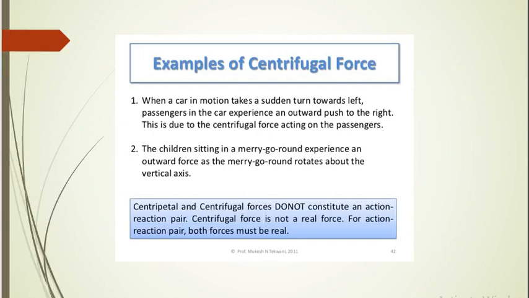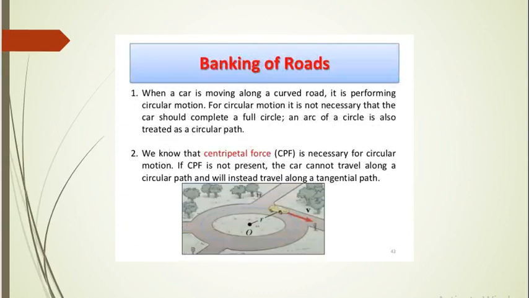Now we are moving towards applications of uniform circular motion. We are going to discuss a vehicle along a horizontal circular track, then the well or wall of death, then a vehicle on a banked road, etc. Let's start with banking of roads. When a car is moving along a curved road, it is performing circular motion. For circular motion, it is not necessary that the car should complete a full circle. An arc of the circle is also treated as a circular path.